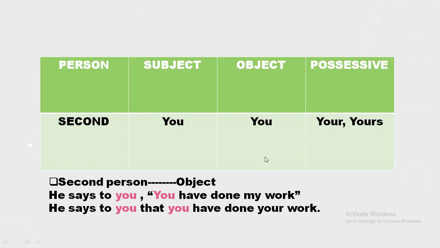So dear students, you must keep in your mind that first person changes according to the subject and second person changes according to the object. First of all, you have to guess the first person and the second person, then you have to guess the subject and the object respectively, and then you have to change them according to subject and object.